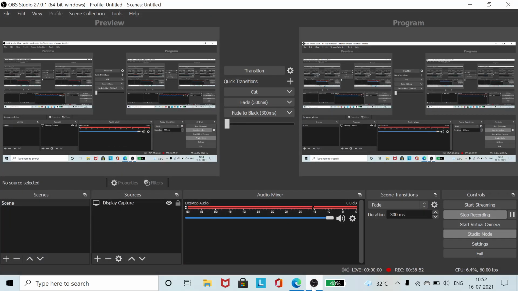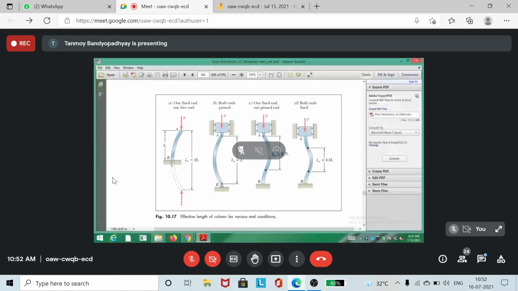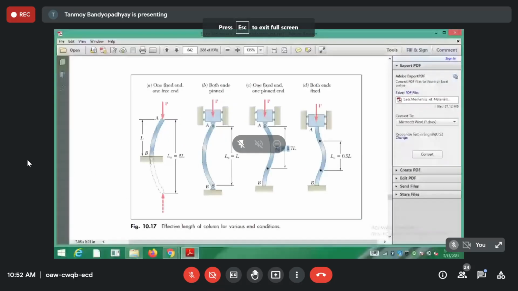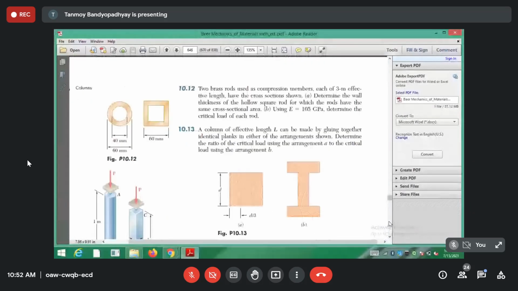This one I have asked you to follow because it is a very important problem. Whatever problems I have told you to leave, leave them. Leave the torsional spring problems. I have left out the torsional spring part. Last year I did it, but this year I just eliminated that. From here you do 10.10, 10.11, 10.12, 13, 14, 15 also.